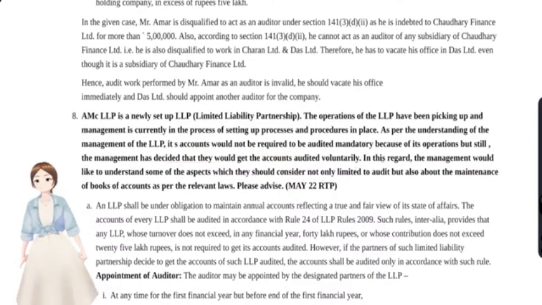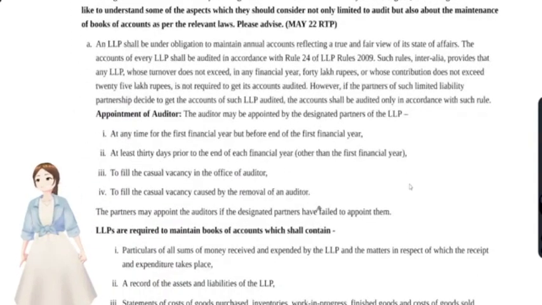Fine. In this regard, management would like to understand some of the aspects which they should consider, not limited to the audit, but also about the maintenance of books of accounts as per laws and regulations. It's actually a direct question: maintenance of books of accounts under LLP and LLP audit.